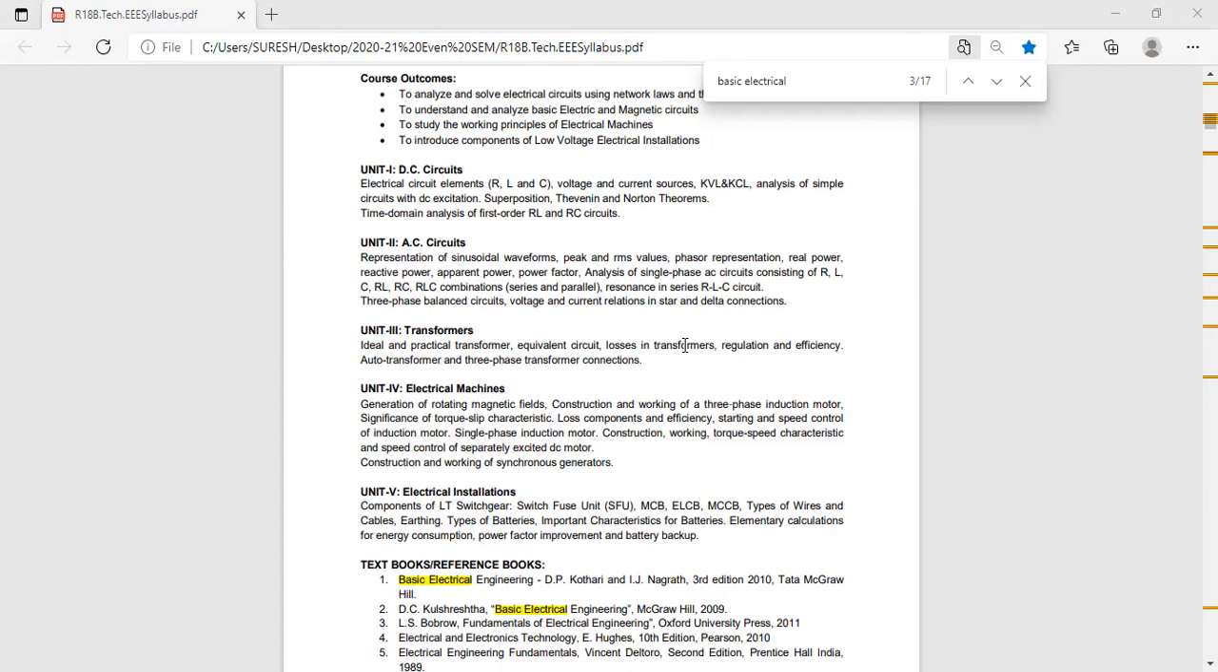Explain the tests for determining losses in transformer. Is it okay? Two tests, one is open circuit test, one is short circuit test. Open circuit test is used for determining iron loss, short circuit test for copper loss. Okay. Next question you write down.